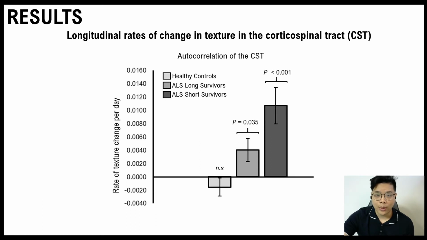Next, we evaluated the longitudinal progression of texture in the corticospinal tract over time. Here, we show that both ALS cohorts actually did have significantly increasing texture over time, but ALS short survivors actually had a faster rate of change in comparison to long survivors. These findings may help explain the previous results where shorter surviving patients have the higher texture at baseline. This is likely as a function of the faster rate of change.